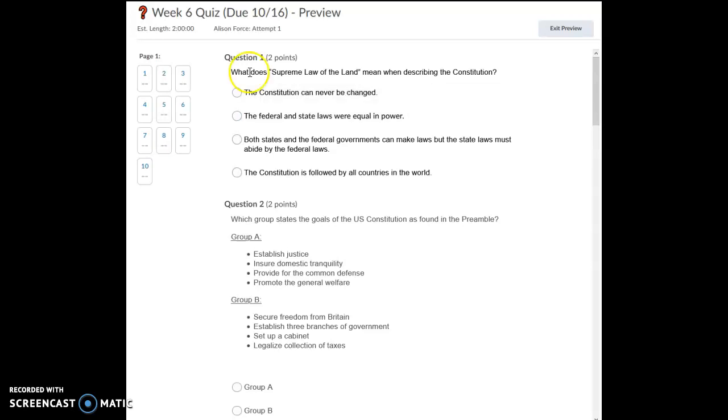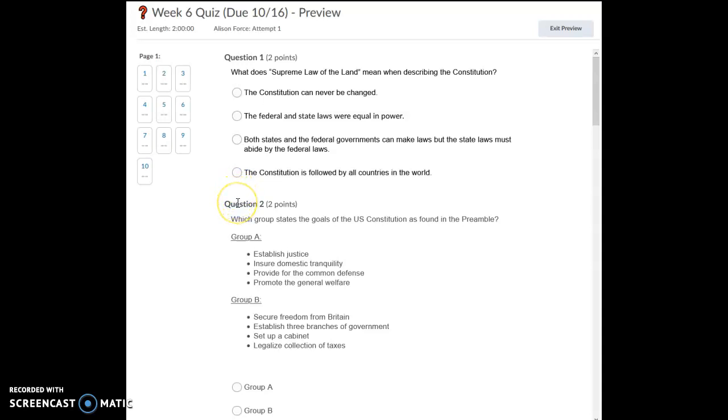Question number 1. What does supreme law of the land mean when describing the Constitution? The Constitution can never be changed. The federal and state laws were equal in power. Both states and the federal governments can make laws, but the state laws must abide by the federal laws. Or the Constitution is followed by all countries in the world.